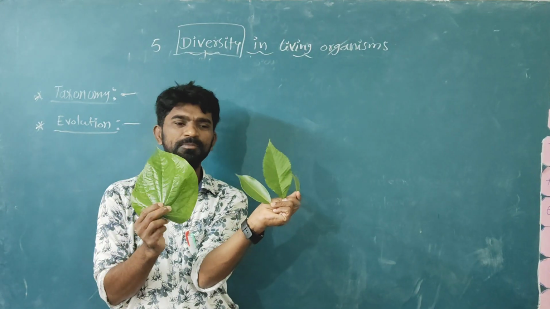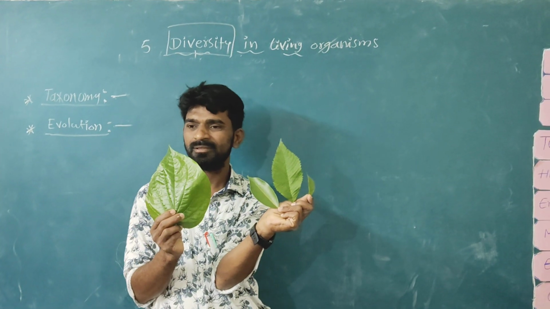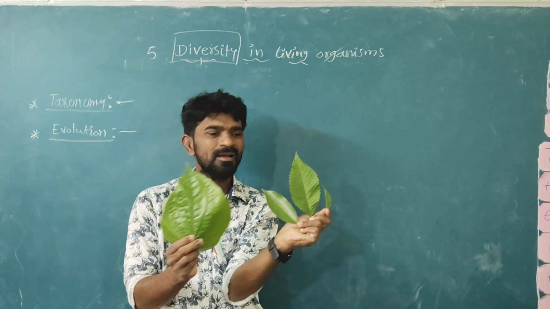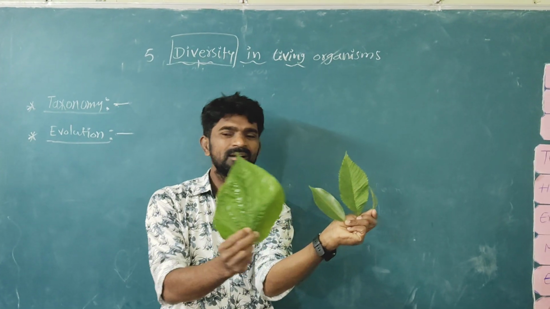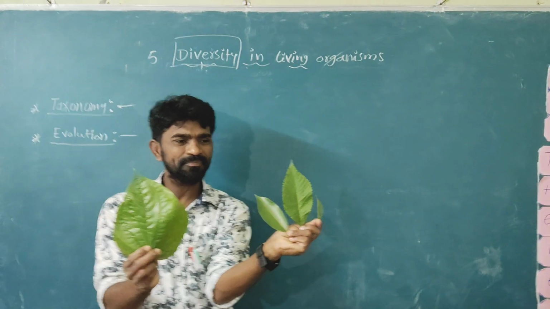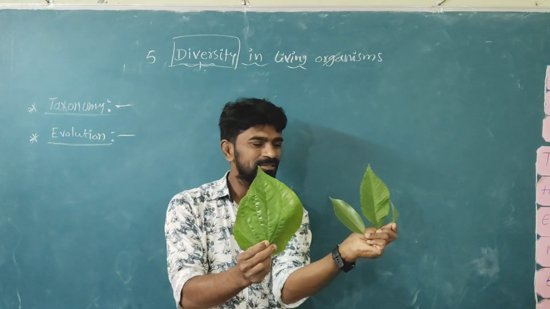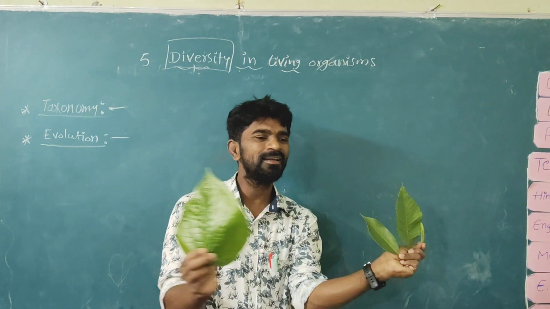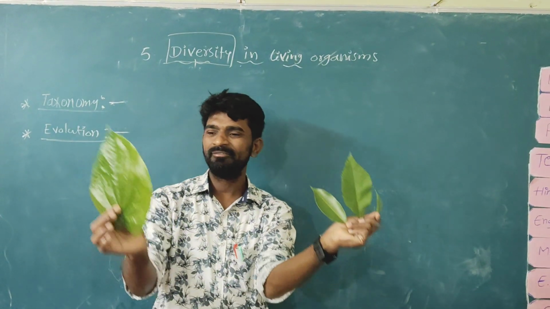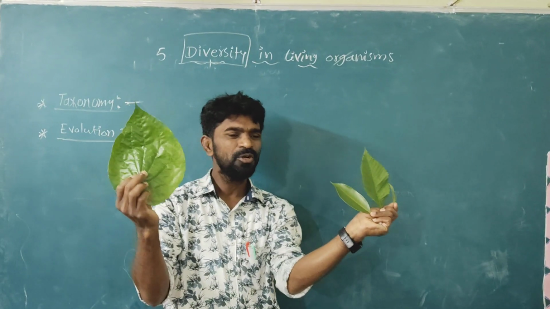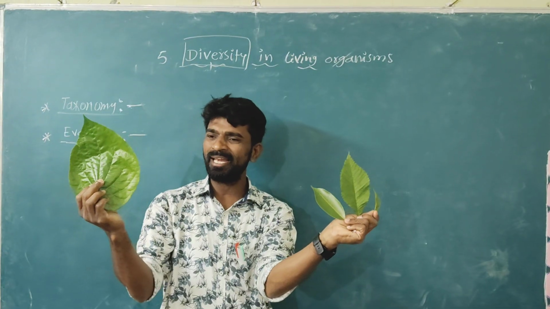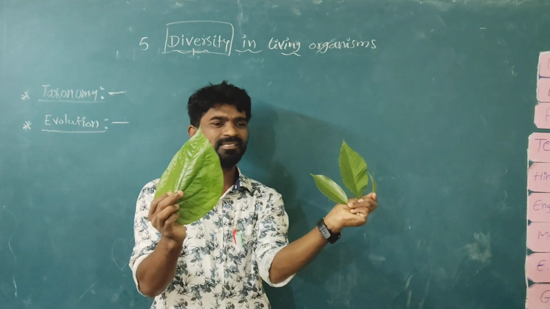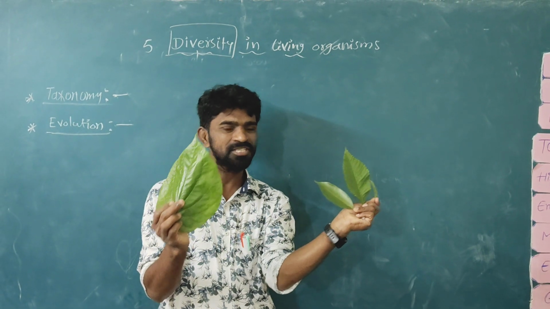What difference did you observe here? Are they the same? No. Are they the same in size? No. Are they the same in shape? No. Length? No. Width? No. Margin? No. All are different. Venation? Venation also is different. There are 2 types of venation: parallel venation and reticulate venation. No leaf has the same venation.